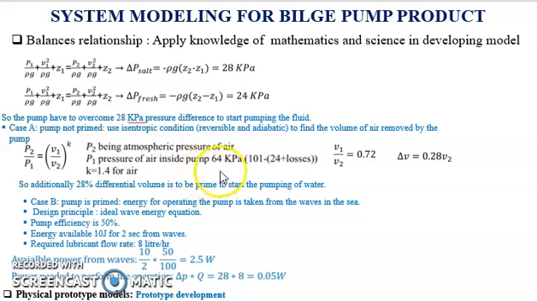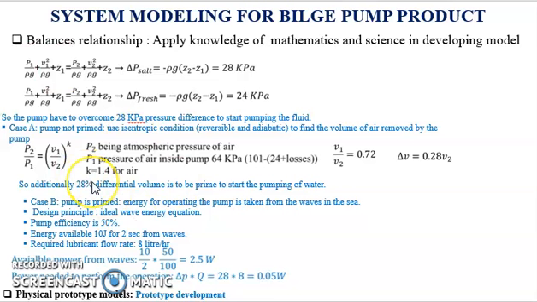It will be equivalent to 64 kilopascal, that is atmospheric pressure minus the pressure difference calculated here, plus some losses associated with the process. By applying this law, we calculate that 28% of the differential volume is to be primed to start pumping the water.